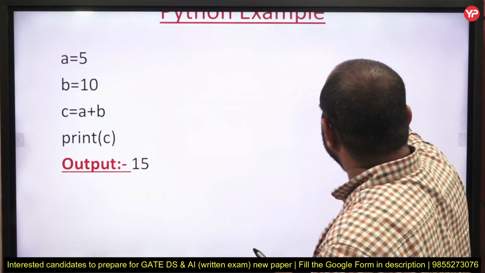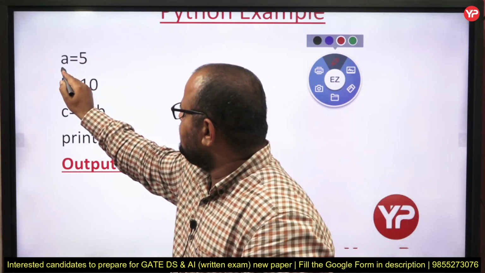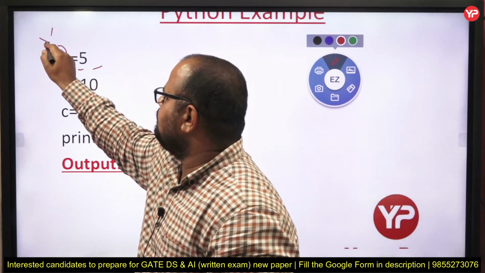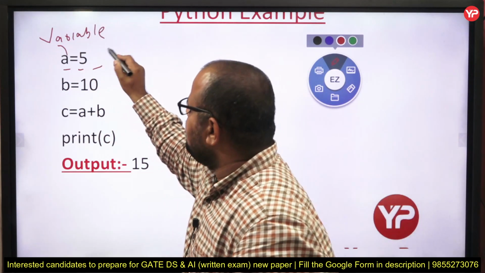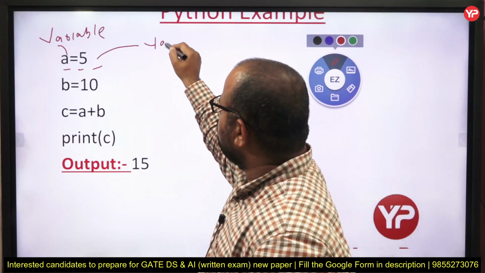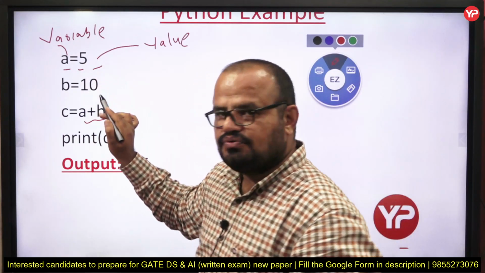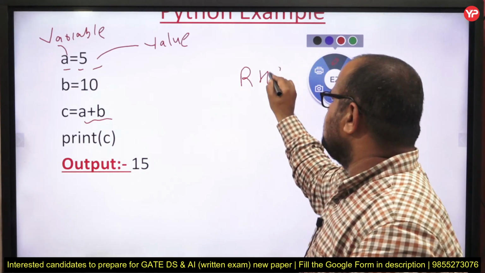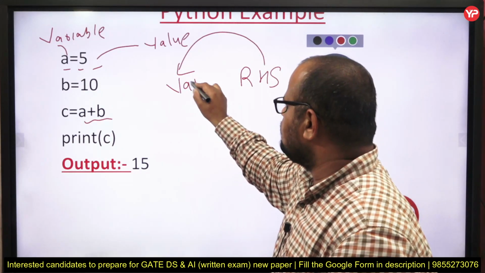Now we are comfortable with what is this A, what is this 5. Now see, my dear students, what is the meaning of writing a equals 5? What is a? Variable name. What is 5? A value. You can write an expression like this. And what is equal to? Equal to means the right hand side value is assigned to the left hand side variable.